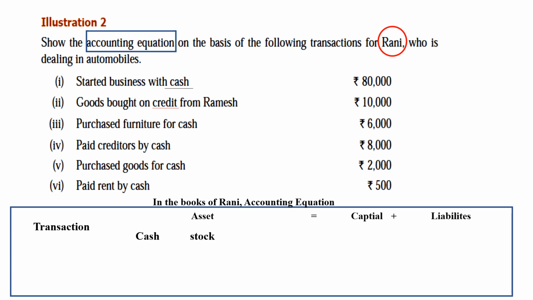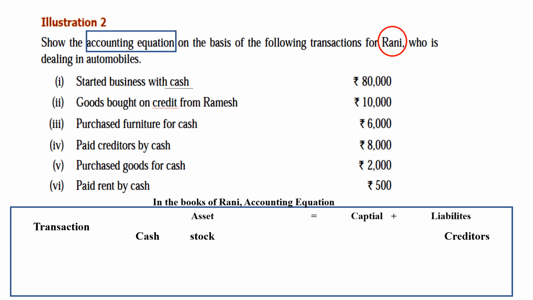So mostly on the asset side, cash, stock, furniture, bank, these all things will be common. You have to read and write accordingly. Okay, cash. Next one, stock. Stock means goods. And one more thing: it was bought on credit. So that is a liability. So under liability we are writing creditors.